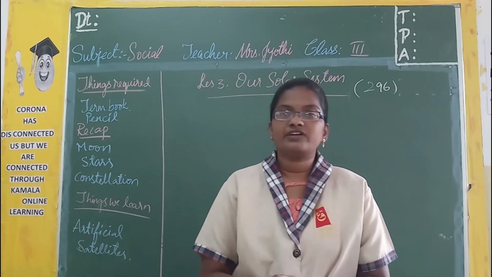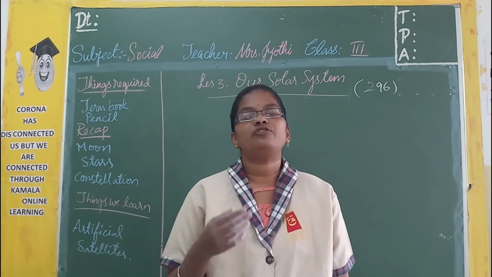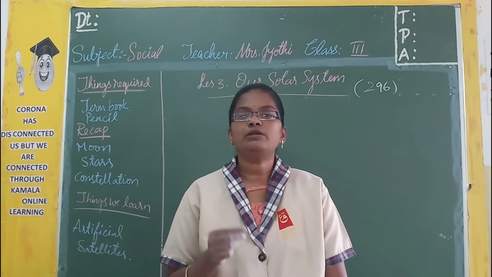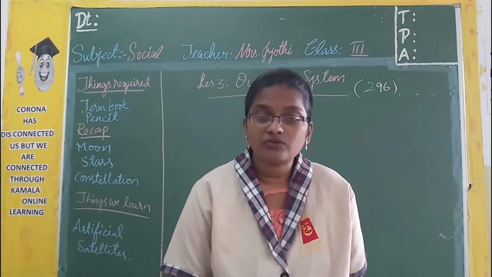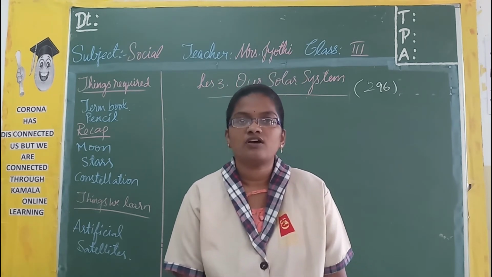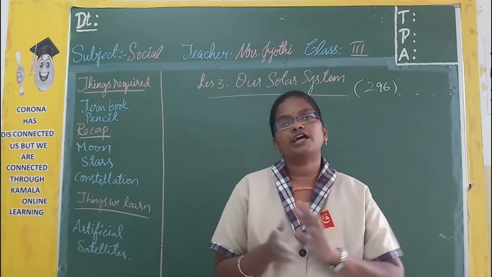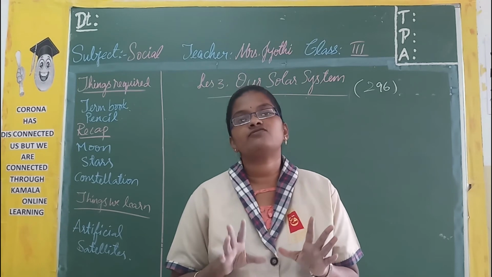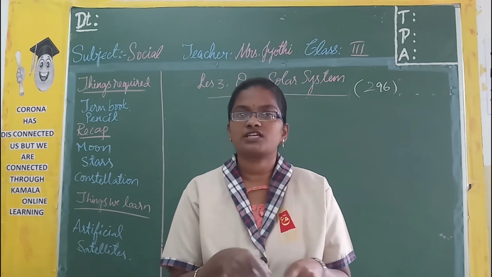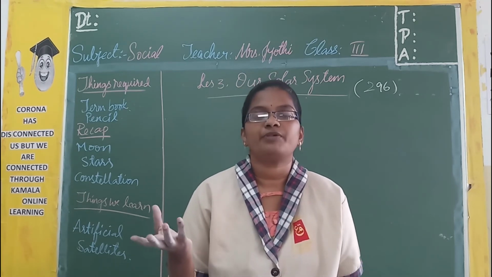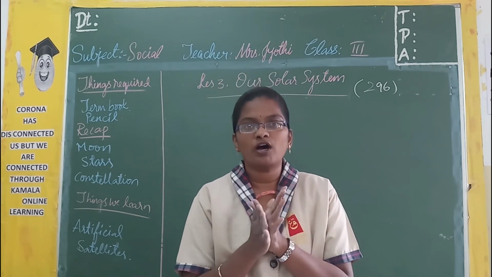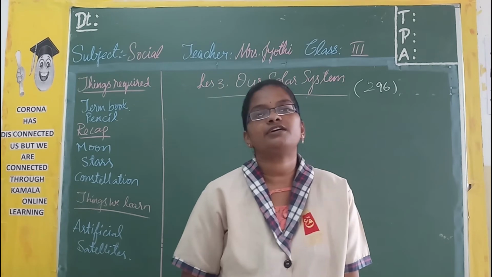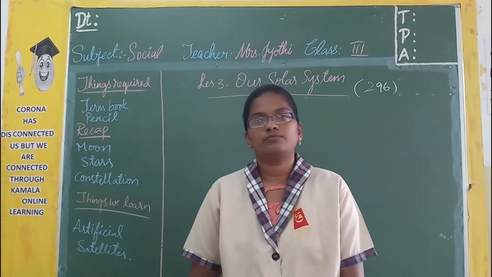And there is an activity below that. You have to prepare a model of the solar system. I will tell you a very simple model. If it is possible for you, or even if it is not possible, please try to do it at home. Take a small chart, or if a chart is not available, take an A4 size sheet. Then take some papers, make a huge ball, color it orange and put it in the center of the A4 sheet.